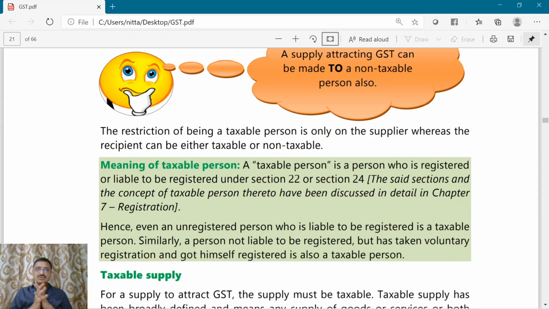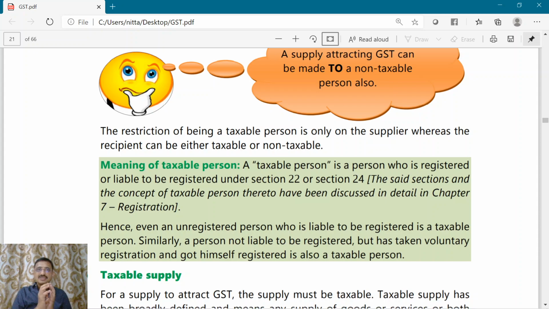Now, there is a person who is liable to get himself registered, but he did not get himself registered. Now, will that person be called a taxable person? Definitely yes.